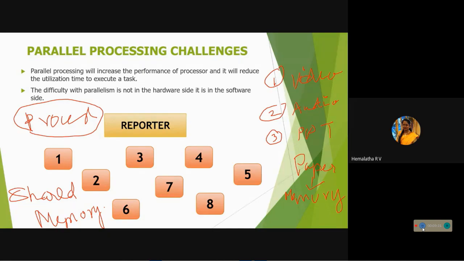For example, take your university result website, the Anna University result website itself. When they announce your result has been published and you go to the website to see it, only a few students will get the result and the others will not. You get "server is busy" and it keeps on loading.